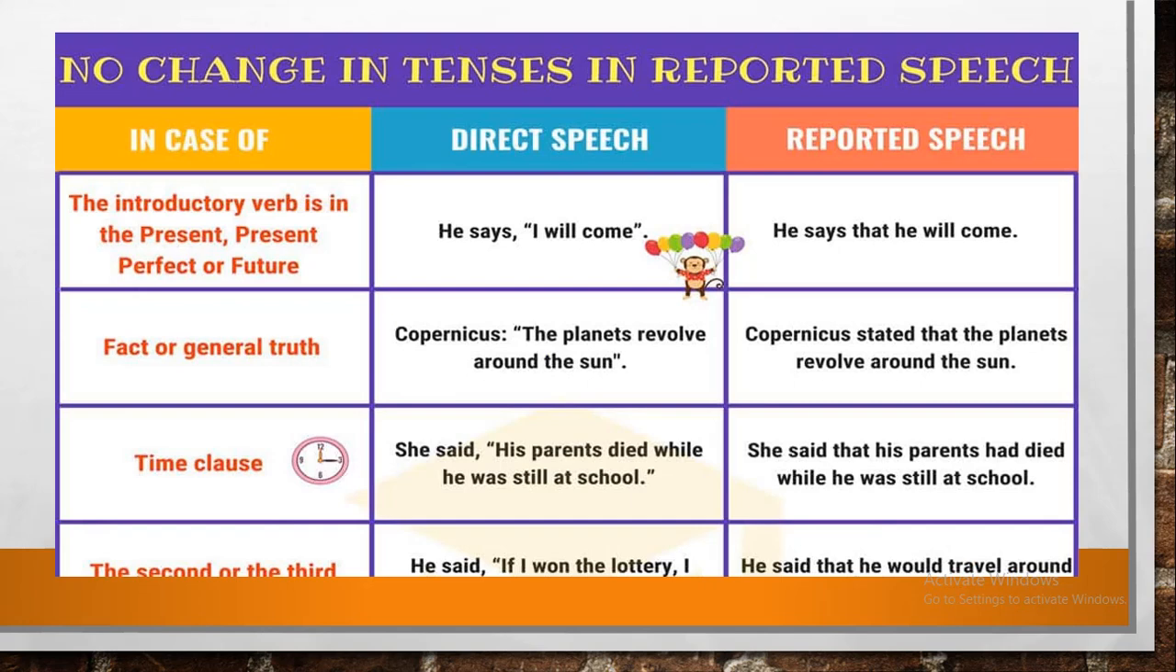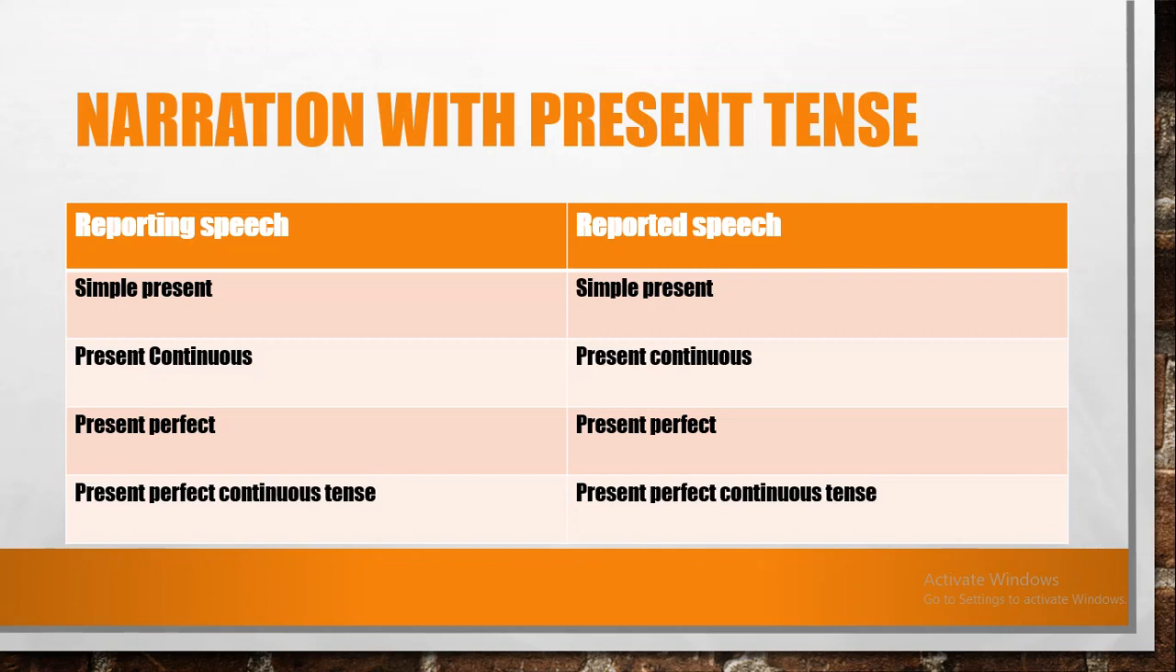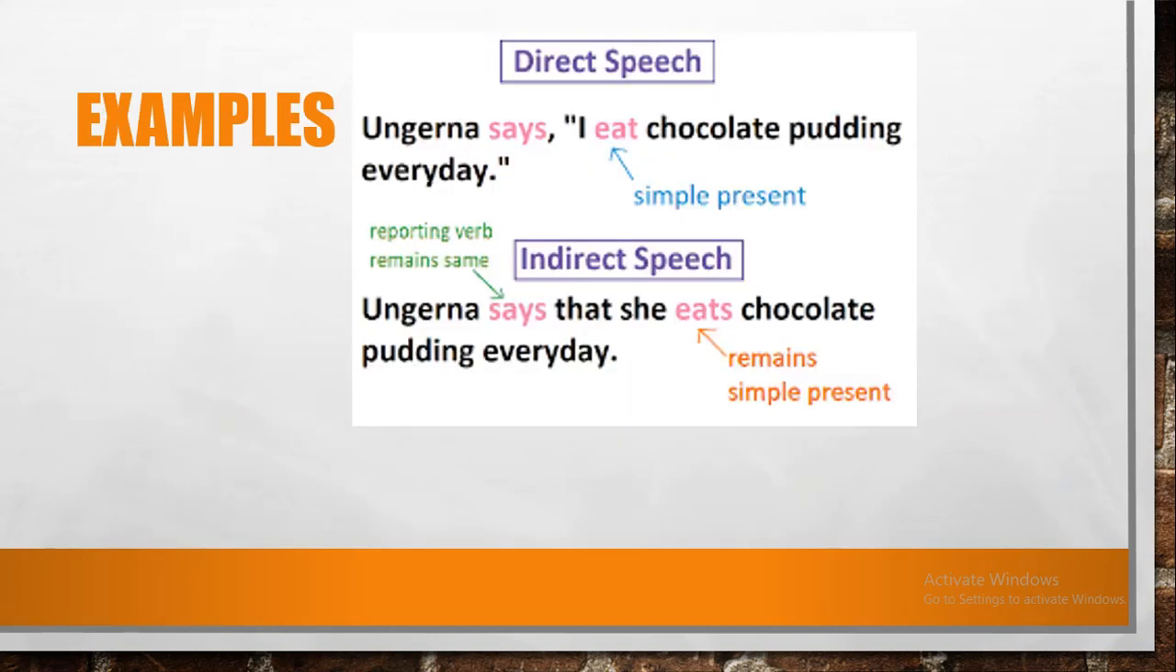No change in tenses in reported speech. If the introductory verb is in the present, present perfect, or future, then, for instance, he says, if it's in present, the reported speech will not be changed. He says that he will come. Okay. Now, if we see the narration with the present tense, then there is a comparison in reporting speech and reported speech. If reporting speech is in simple present, it will remain as simple present. Present continuous will remain as present continuous. Present perfect will remain as present perfect. Present perfect continuous tense will remain as present perfect continuous tense.